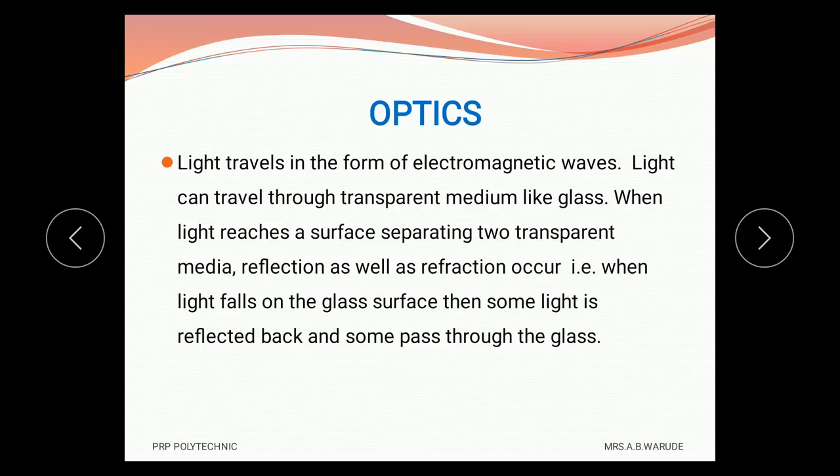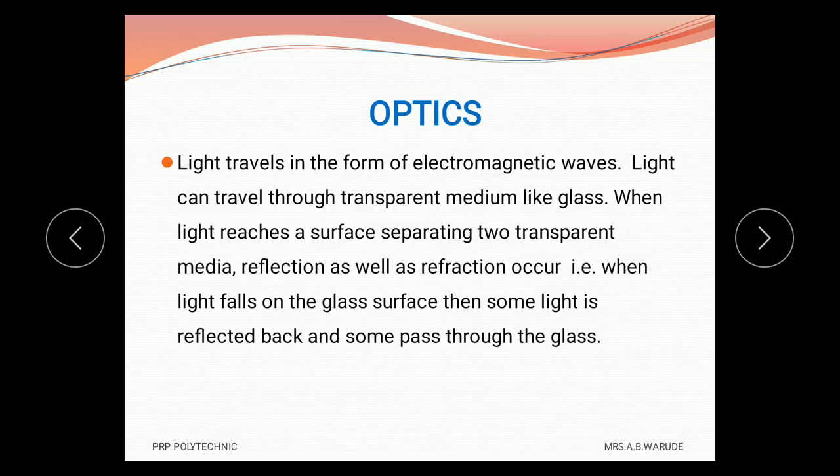Here, when light enters from air medium into glass medium, that means from optically rarer medium into optically denser medium, then the ray bends towards the normal. And if the light enters from glass into air, then the light ray bends away from the normal. These are the two cases. Also we have seen that as the angle of incidence increases, the angle of refraction also increases.